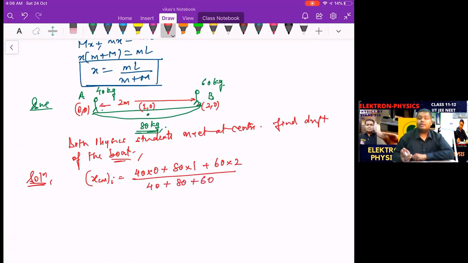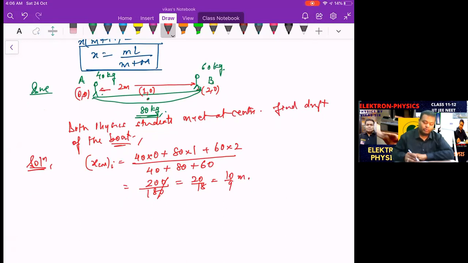Simple. 3 particles, so 3 times m1x1, m2x2, m3x3 added upon total mass. This works out to 80 plus 60 into 2. 60 into 2 is how much? 120. 120 plus 80 becomes how much? 200. 200 upon, down, 40 plus 60, 100 plus 180. So 180. So that's 20 upon 18. So that's 10 upon 9. 10 upon 9 meters is the initial center of mass.